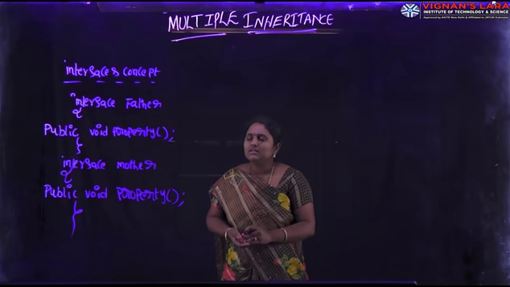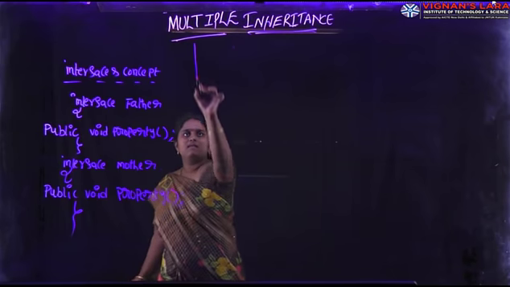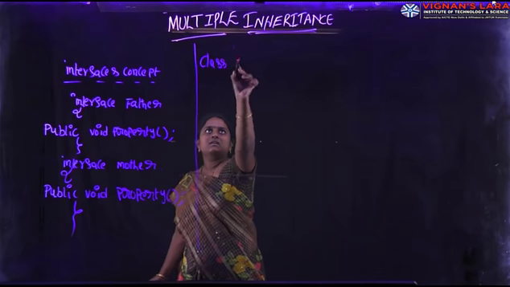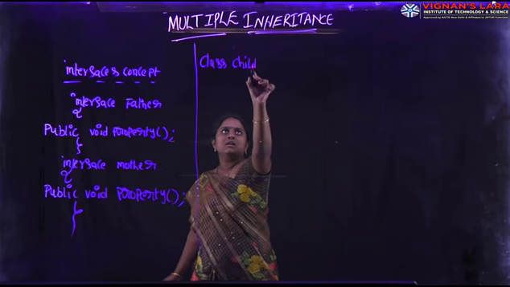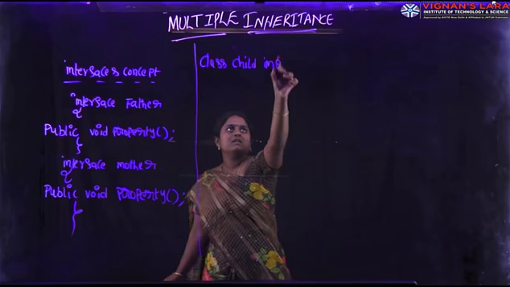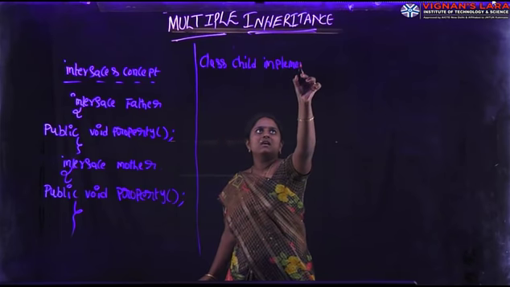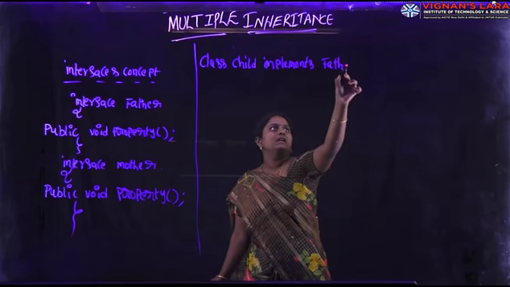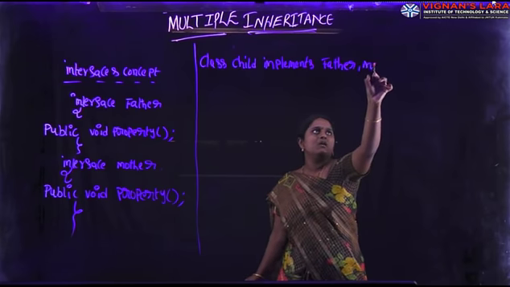Next one, class Child implements Father, Mother. Class Child implements Father comma Mother.